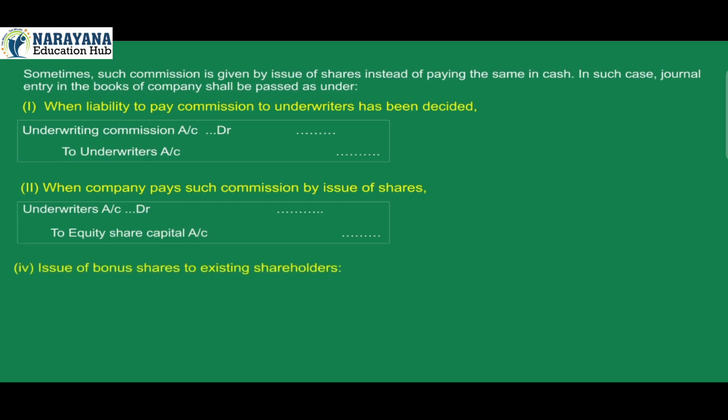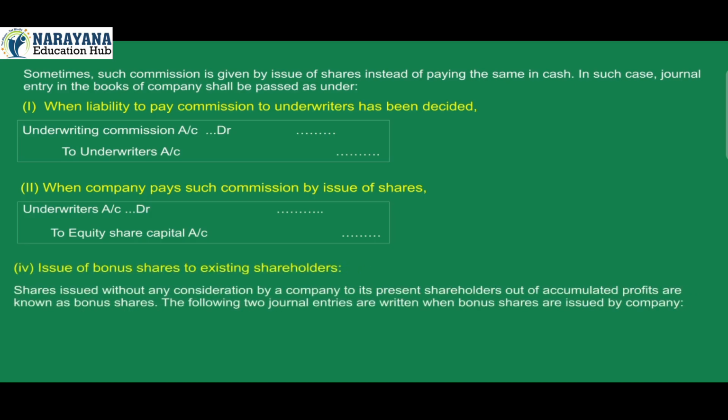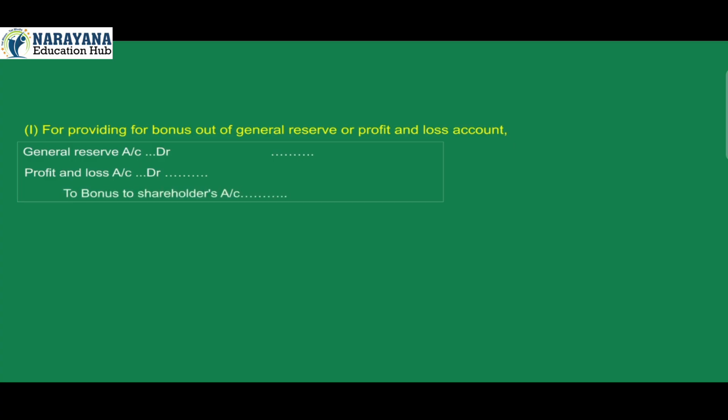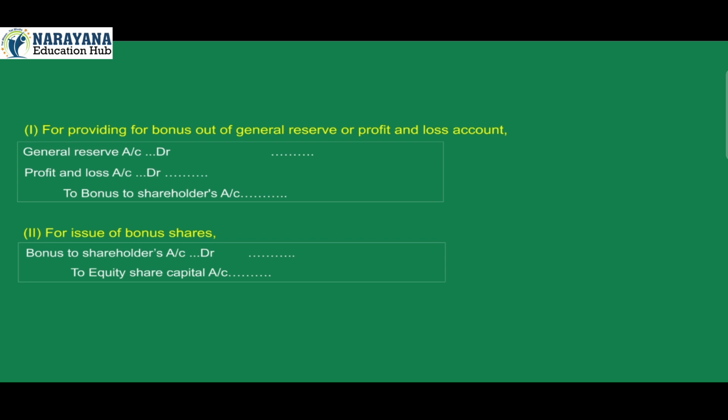4. Issue of bonus shares to existing shareholders. Shares issued without any consideration by a company to its present shareholders out of accumulated profits are known as bonus shares. The following two journal entries are written when bonus shares are issued by company. Number 1. For providing for bonus out of general reserve or profit and loss account. General reserve account debit, profit and loss account debit to bonus to shareholders account credit. Number 2. For issue of bonus shares. Bonus to shareholders account debit to equity share capital account credit.